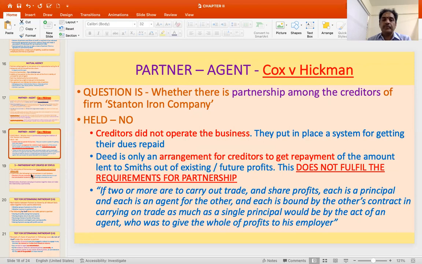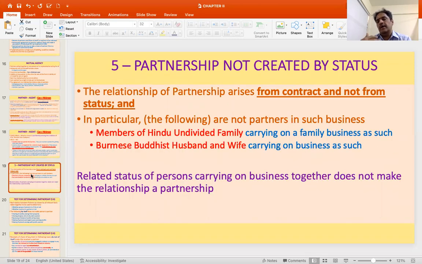So if it is a relationship like that of a principal and an agent, then only it will be a partnership, but not in the case of a co-ownership or in any other manner. Here, basically, it can be called a co-ownership because they all own money and they were conducting the business merely to recover the money that they were supposed to be receiving.